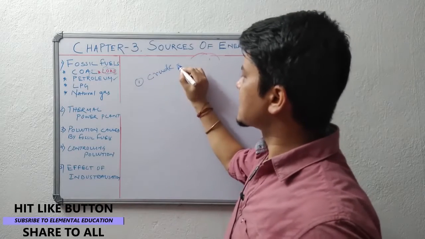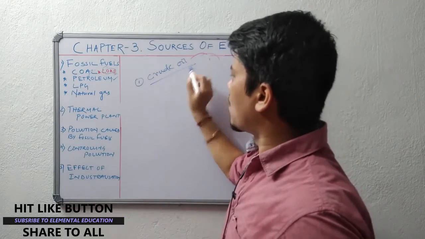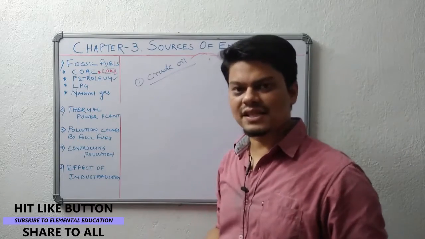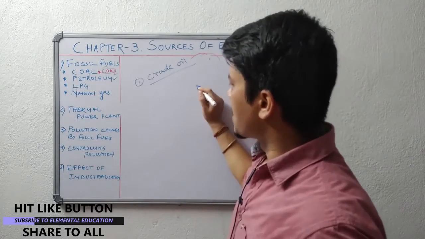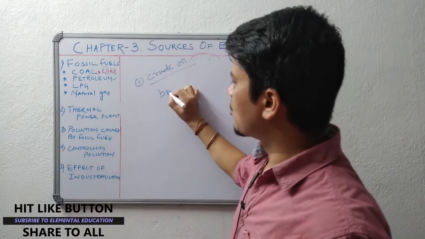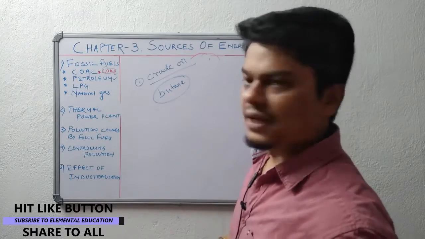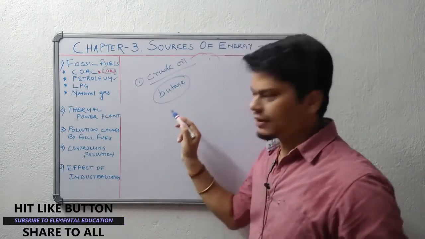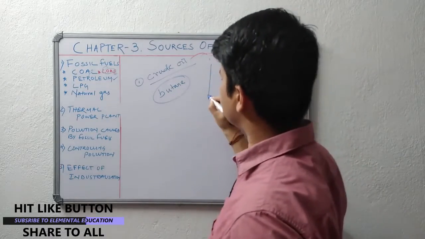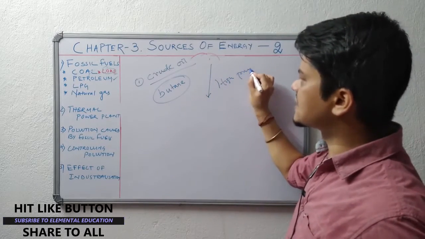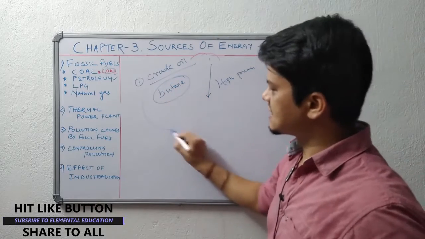Now let us understand what this petroleum gas contains and what its uses are. Petroleum gas contains mostly butane. When petroleum gas is compressed under high pressure, it gets compressed and the gas is liquefied.